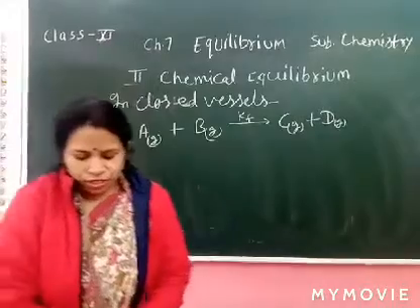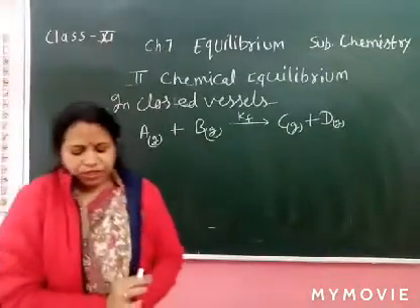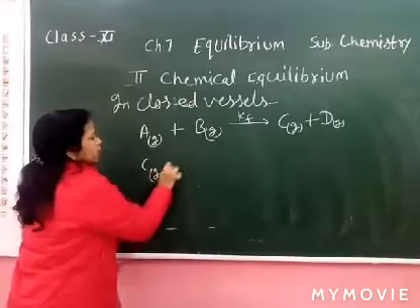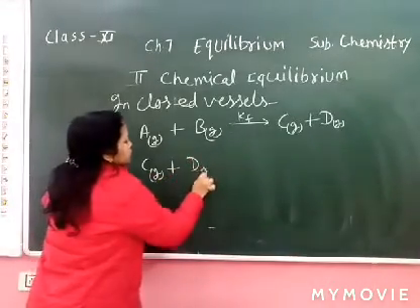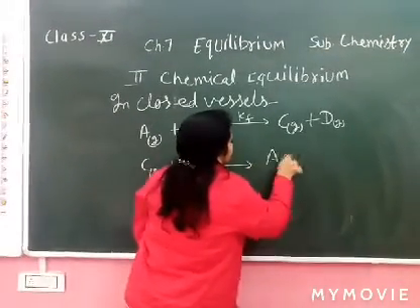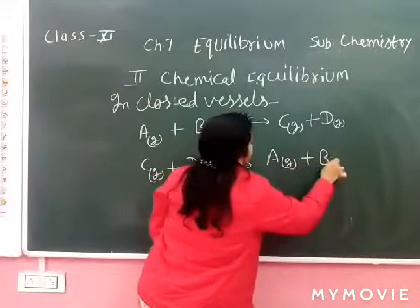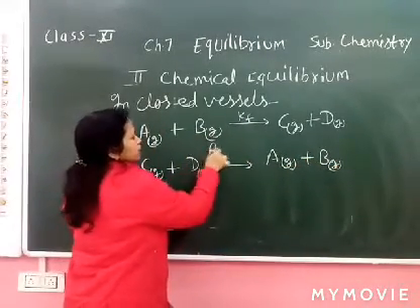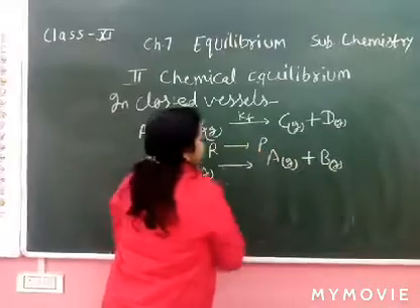It may be written as A plus B. In all conditions, the reactant converts into product.